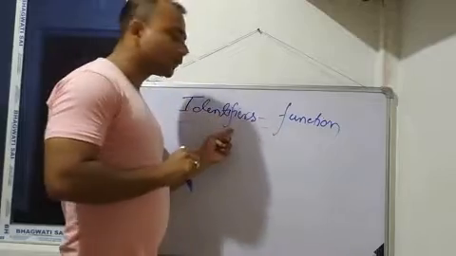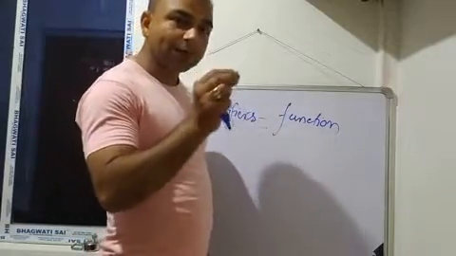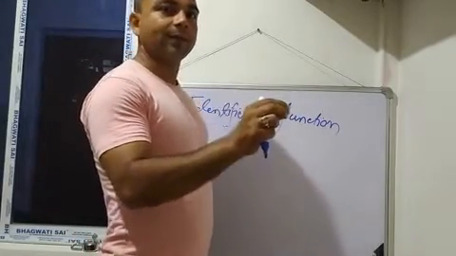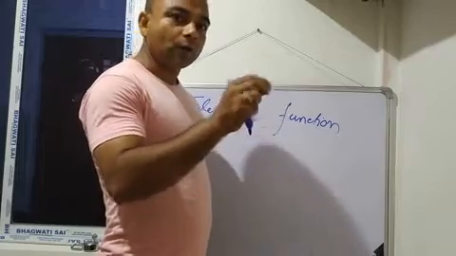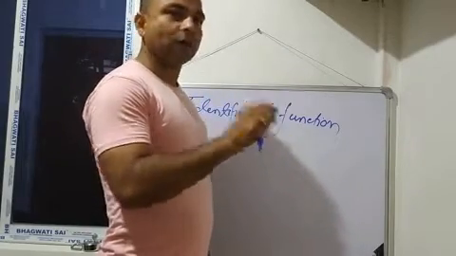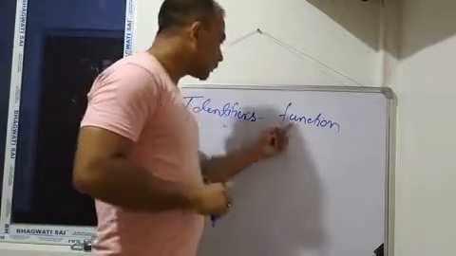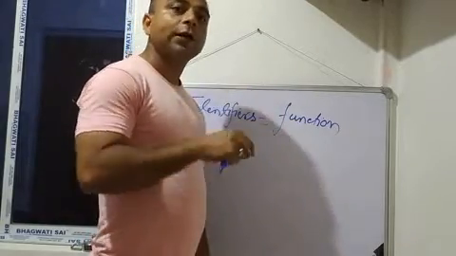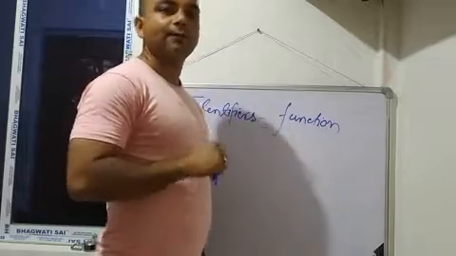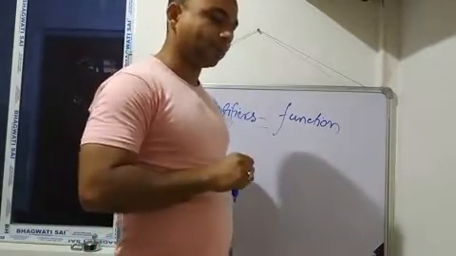Because according to the definition of identifier, these are not reserved and not predefined. They are words created by us, or created by the programmer at the time of writing the programming code. So that's why the name of a function is one example of an identifier.